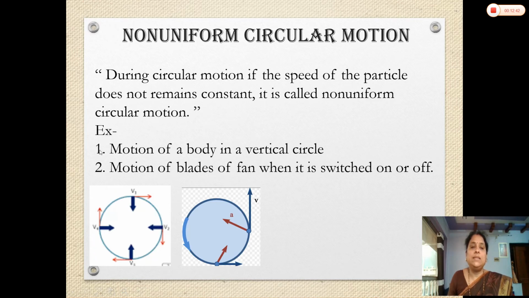Examples are the motion of a body in a vertical circle. Suppose this is a vertical circle and the object is moving in the anti-clockwise direction. At different points the velocities are different. Also, the motion of blades of a fan when it is switched on or off. When the fan is switched on, its blades move in a circular direction and the velocity goes on increasing initially. And when we switch off the fan, its velocity goes on decreasing. That is the case of non-uniform circular motion.